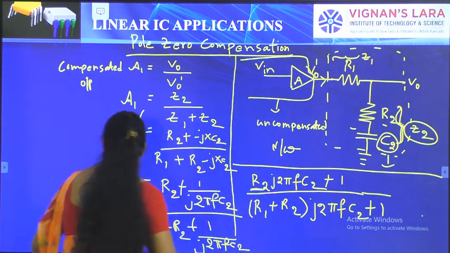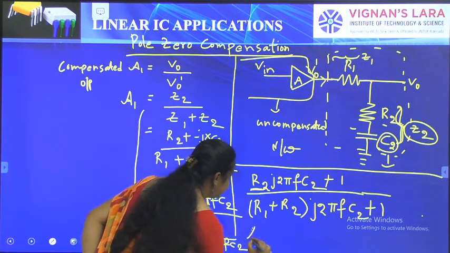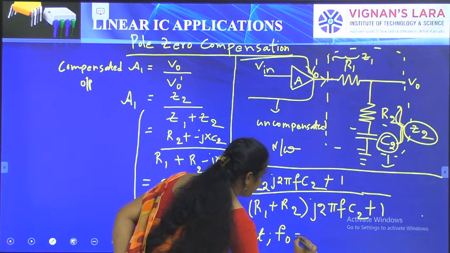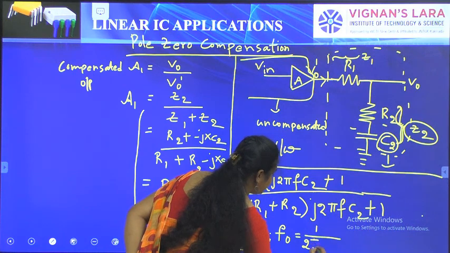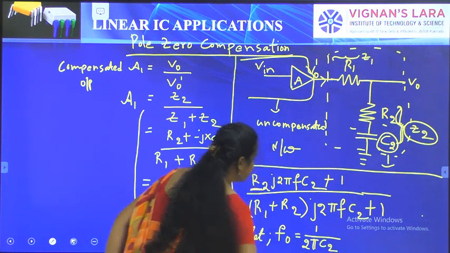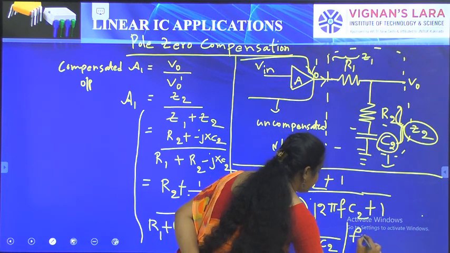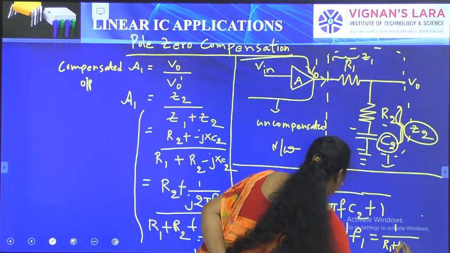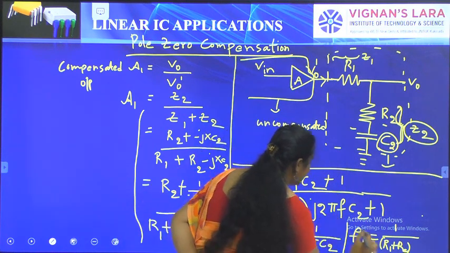Now we consider F naught equal to 1 by 2 pi R2 C2, and in place of F1 we can write 1 by R1 plus R2 times 2 pi C2.